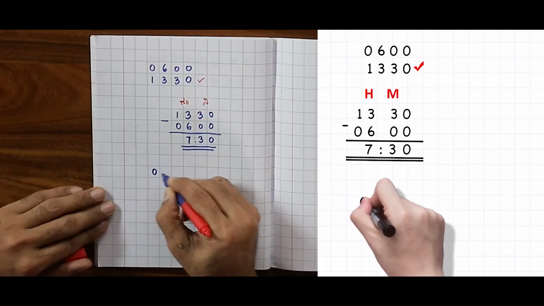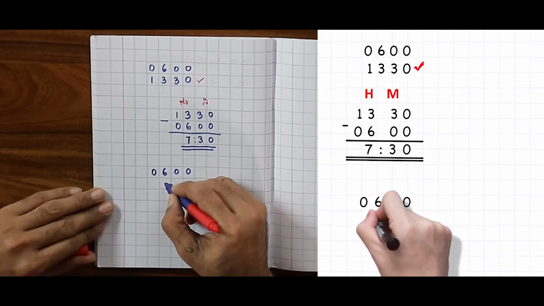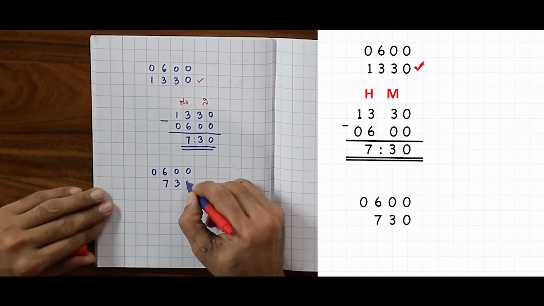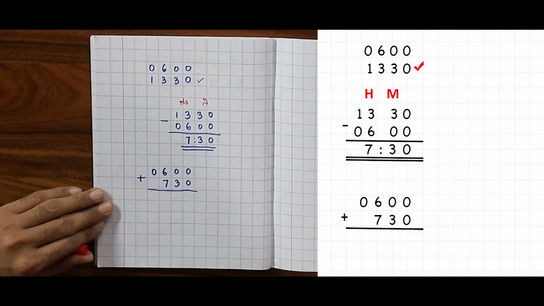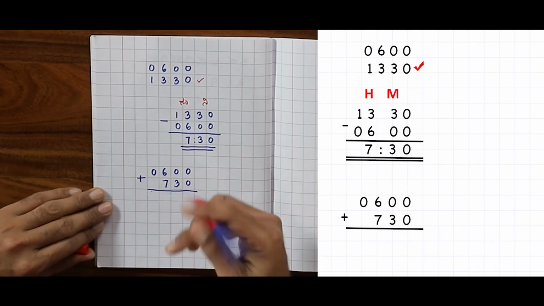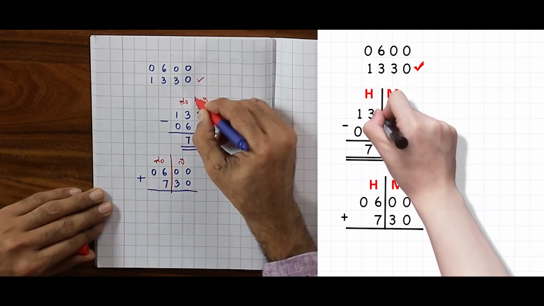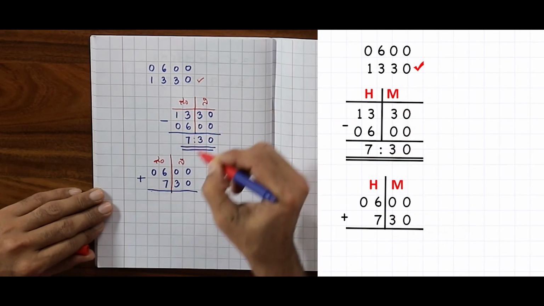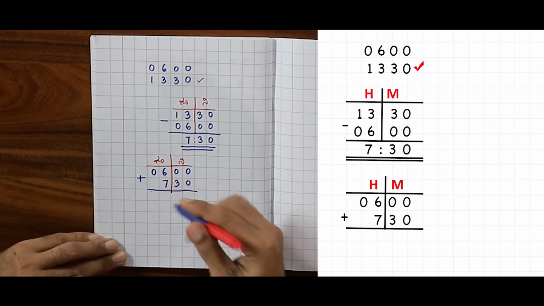I started at 6 o'clock from Agra to Lucknow. I started. That travel took 7 hours 30 minutes. That was the duration. Therefore, to Lucknow, at what time did I reach? I can add it. Now this has become an addition problem. These are minutes. These are hours. We can write this also as a table. Let us add these two figures.